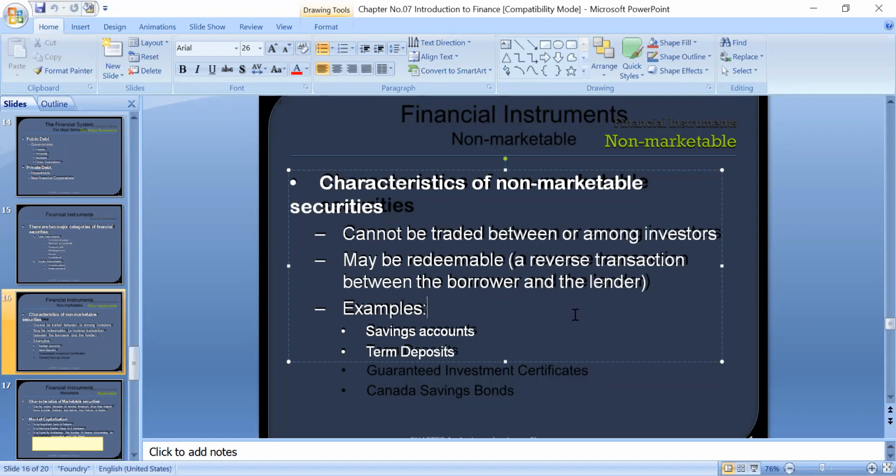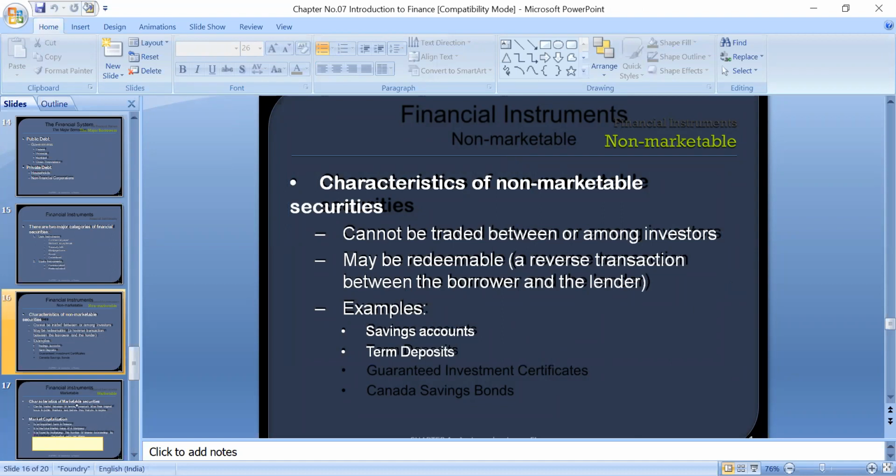So that is called savings accounts, term deposits. Similarly, guaranteed investment certificates, Canada Savings Bonds. Any account we open in a bank or in insurance companies is not transferable and cannot be sold. These are called non-marketable securities.